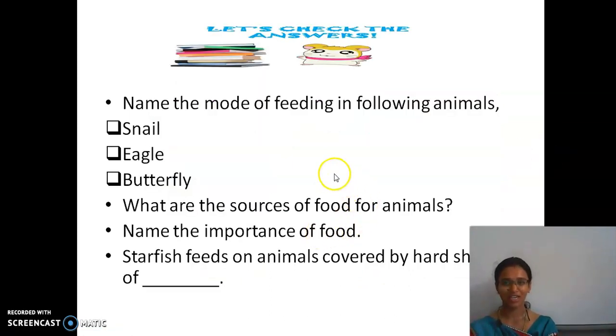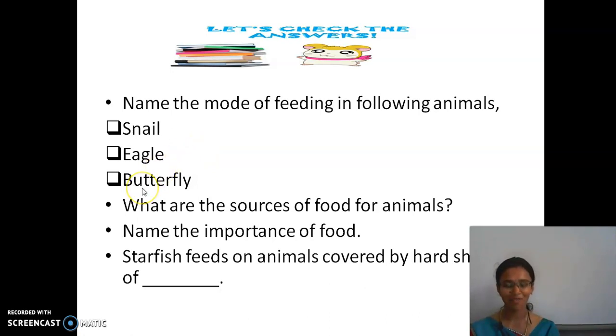Now try to answer this question. Name the mode of feeding in the following animals. We have seen the different modes of feeding, right? So snail. What is the mode of feeding in snail? Tell me your answers. Yeah, good. Chewing. And then eagle. What is the mode of feeding? Swallowing. Very good.